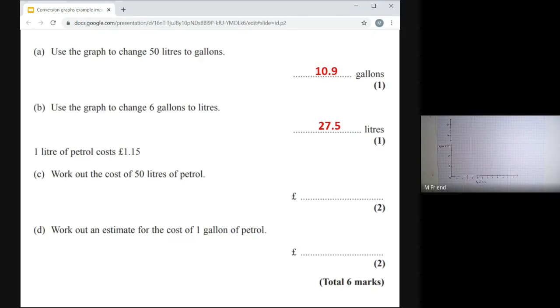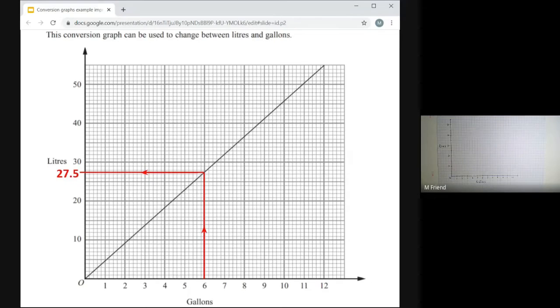Now, part C is not insisting that we use the graph. It doesn't say use the graph to. Before I go on, I should say that this is how we show that we're using the graph. I don't mean just look at the number 6 and the point where it touches and then look at the y-axis. I mean actually physically draw these lines on there. These red lines that are in my workings, you have to draw those as well. I'm going to recommend you draw them with pencil, but you actually physically write those lines onto your graph, and that is communicating to the person reading your work that you're using the graph and not some other method. Right, sorry, I digress.